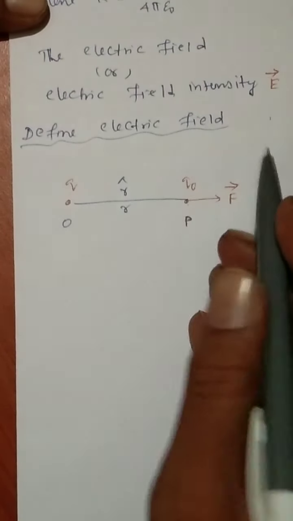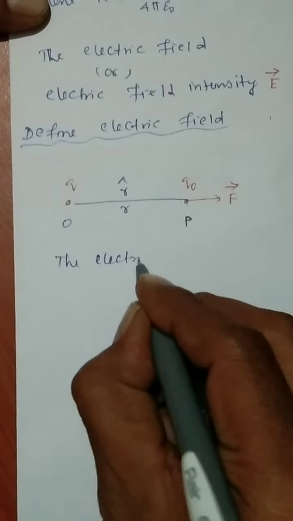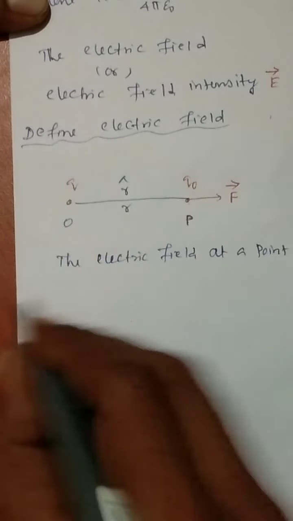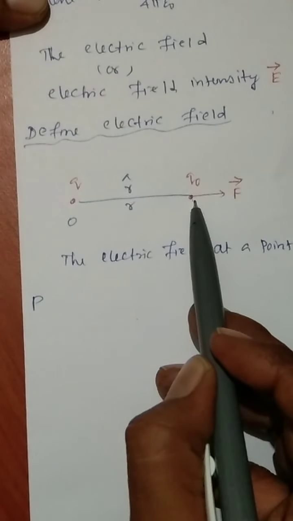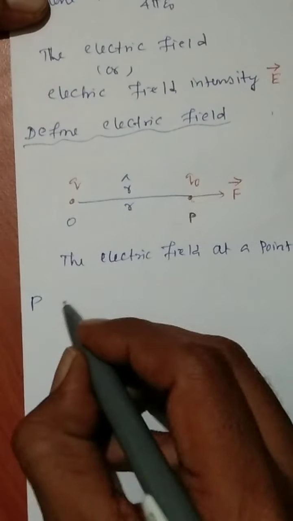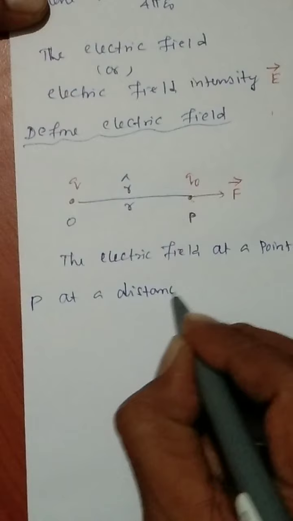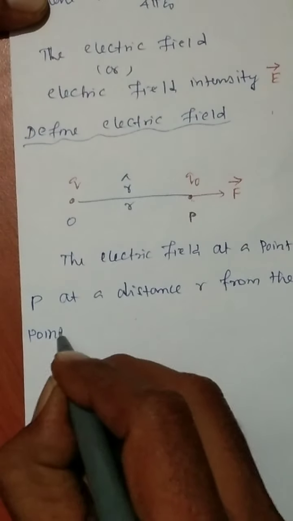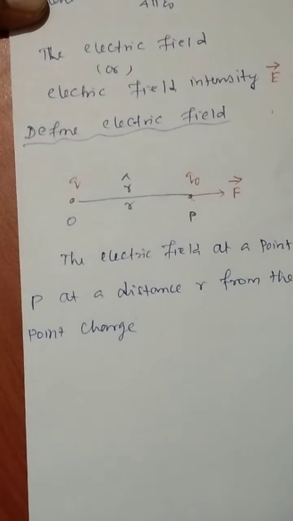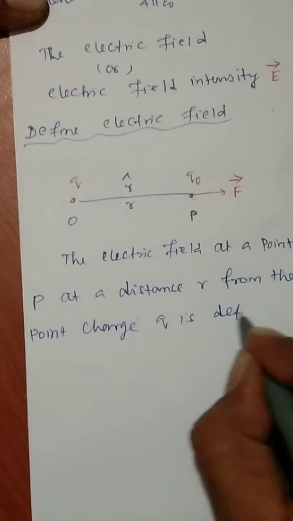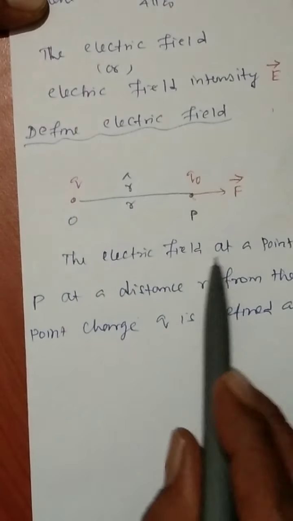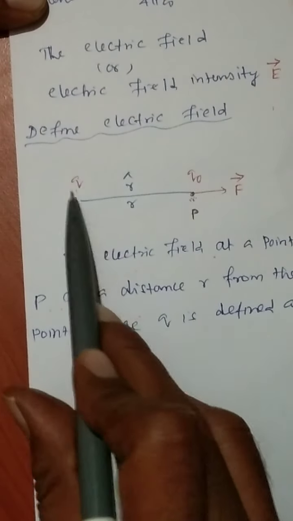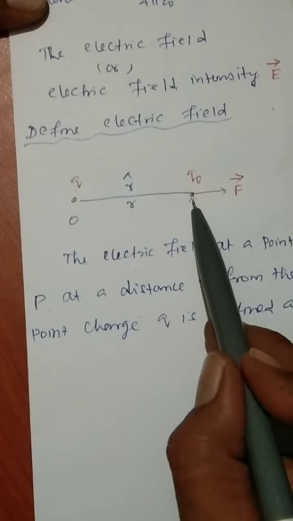So, the electric field at a point P at a distance r from the point charge q is defined as, the electric field at a point P at a distance r from the point charge q, இந்த q ல இருந்து r distance ல இருக்கக்கூடிய இந்த particular point ல electric field